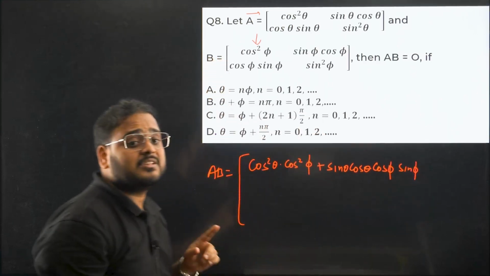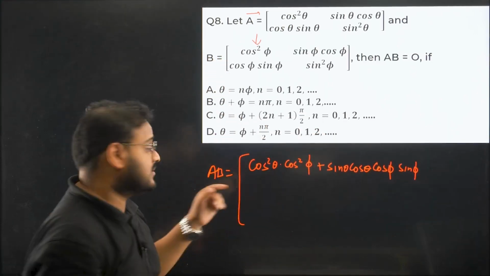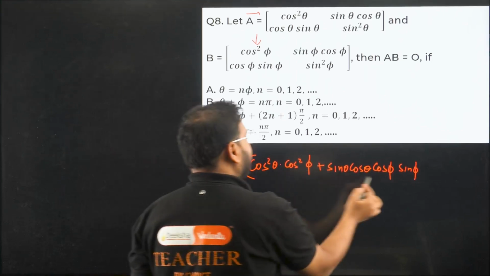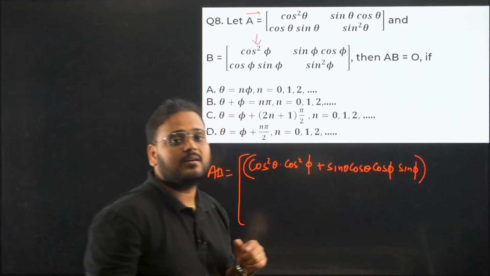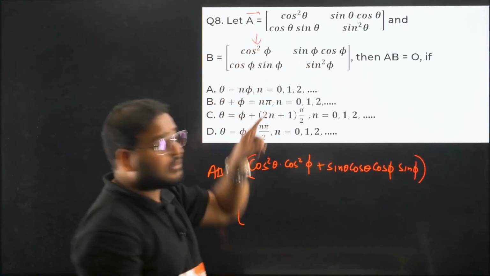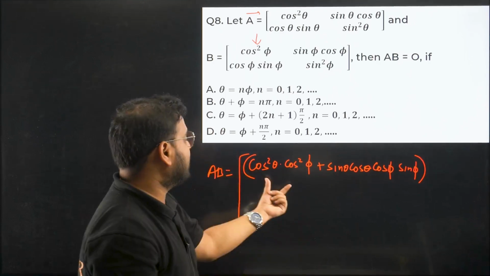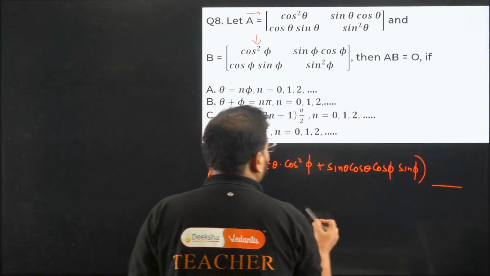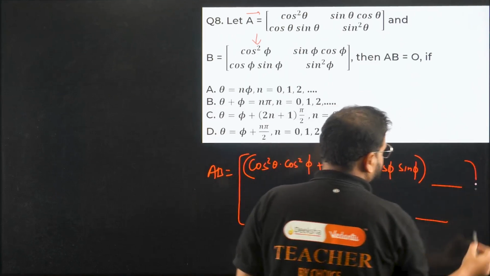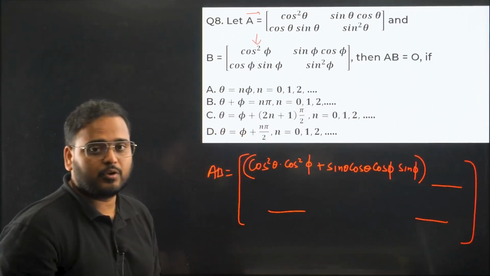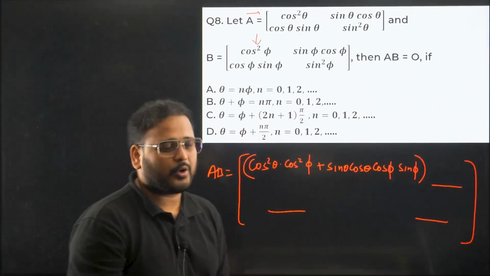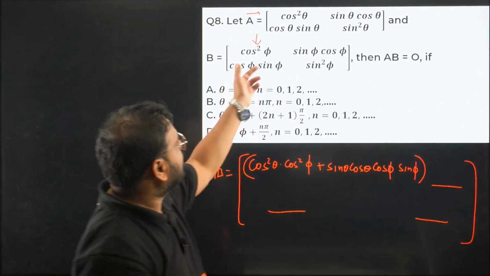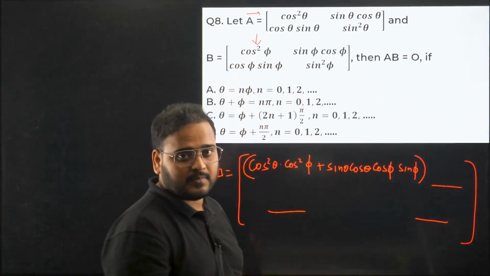Understand this very carefully. This is your first term, not the two terms. This itself is one term over here. Correct? First row to first column gives you one term. Of course, you'll have a term over here also, and over here also. You'll have a total of 4 terms, right? I'm not doing that. Not required, because if you check, you'll always end up with the same thing. I'll show you.